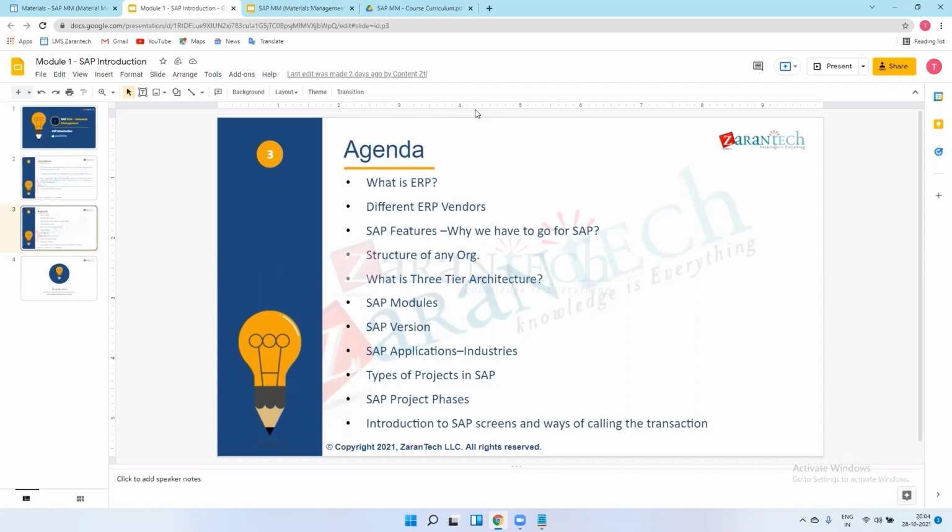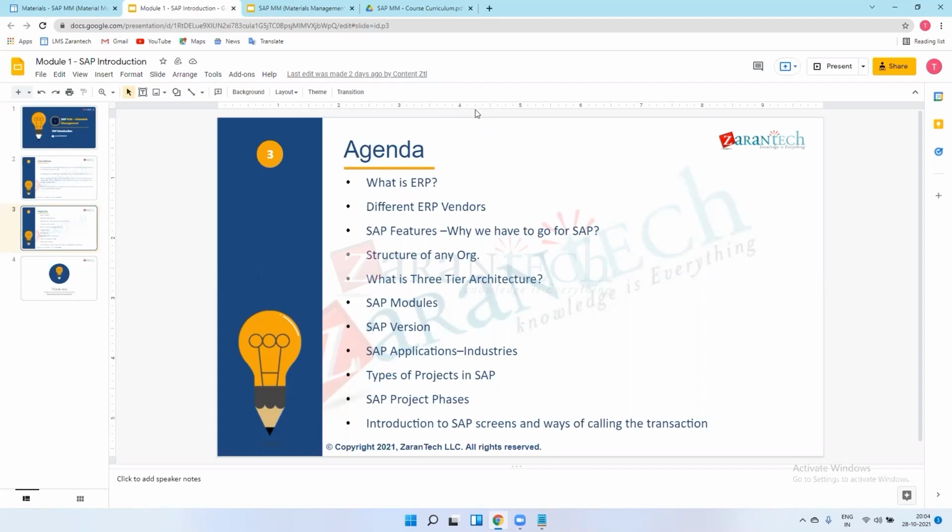This is one type of upgradation we can say, but it comes under brownfield implementation. It means they have some basics, an SAP platform, and they want their modules to be increased. That's it.